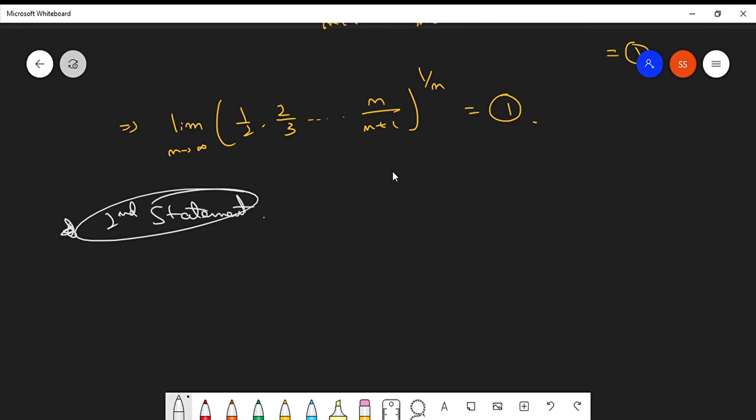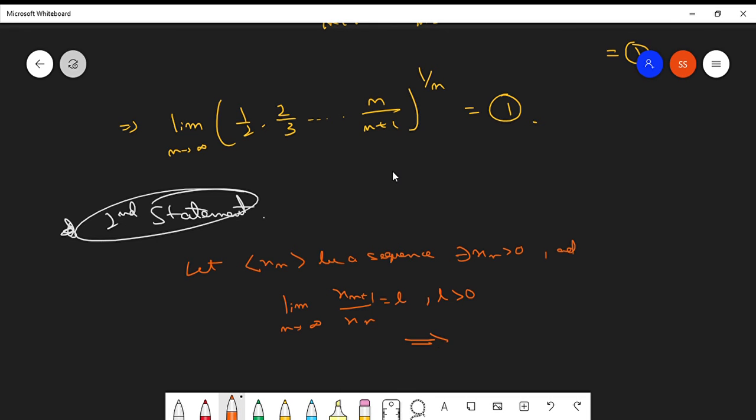The second statement says, let xn be a sequence such that xn is greater than 0 and limit n tends to infinity xn plus 1 by xn is equal to l, where l is greater than 0. This implies limit n tends to infinity xn whole to the power 1 over n is also l.